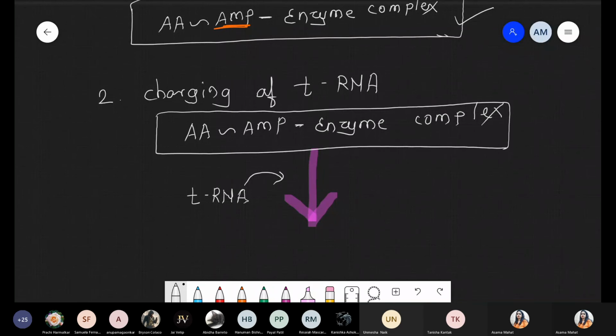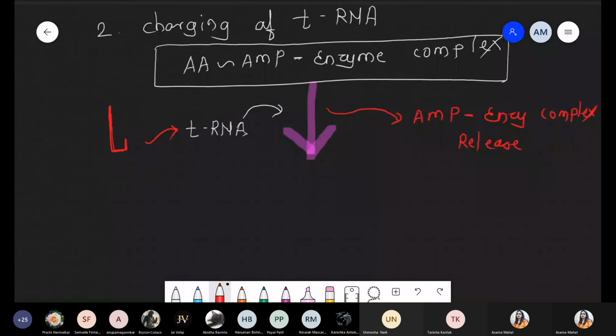So we quickly draw the simple structure of the inverted L shape like this. तो ये कुछ इस तरह से स्ट्रक्चर है. This is the inverted L-shaped structure of tRNA. इसकी एंट्री होगी. Once there is an entry of this tRNA, now there is a release of AMP enzyme complex. The AMP enzyme complex will get released. Okay, release होगा. And now what happened? What will be the result?